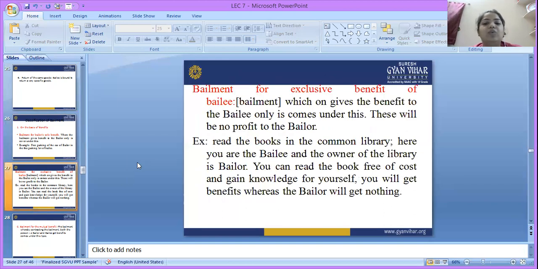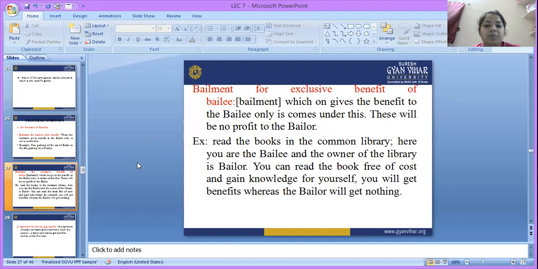Next, the bailment for the exclusive benefit of the bailee. A bailment which gives the benefit to the bailee only comes under this. There is no profit to the bailor.